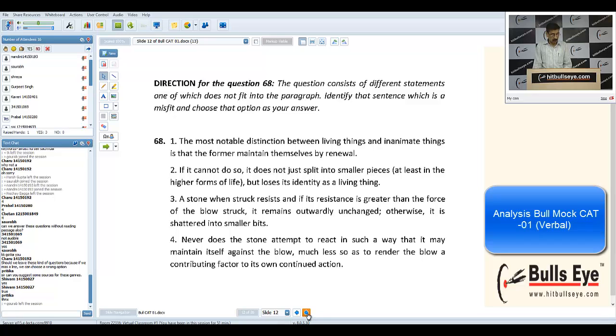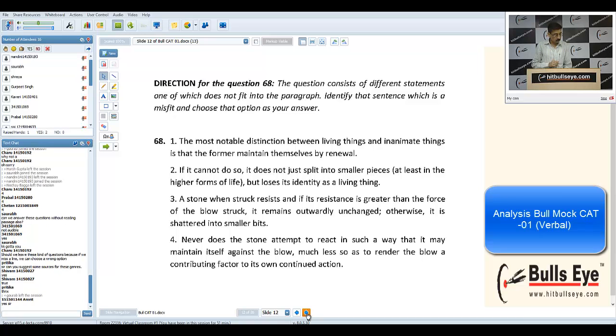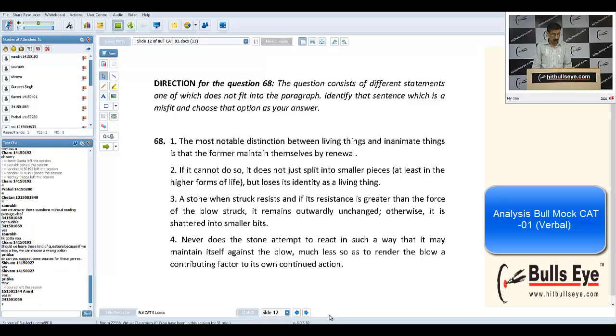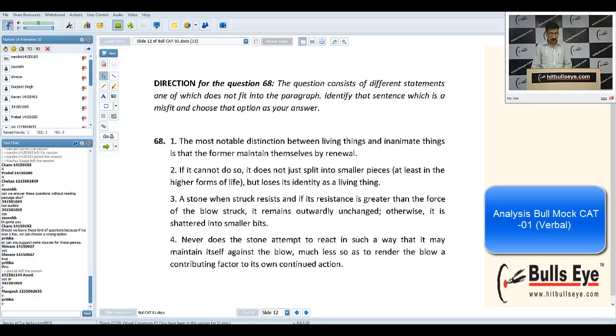So am I clear about this? Got this trick on how to solve misfit sentences? Just press yes. Don't go by the sentence arrangement tricks, but go by the theme linking method. You'll be able to solve.